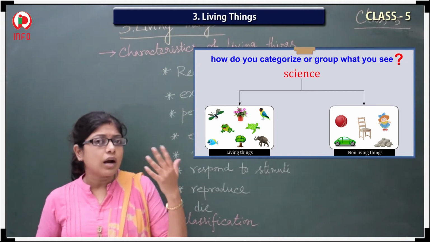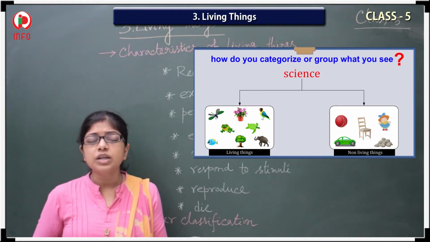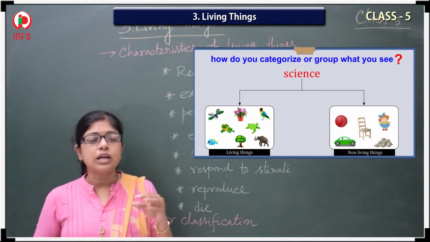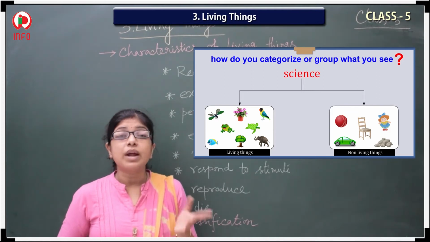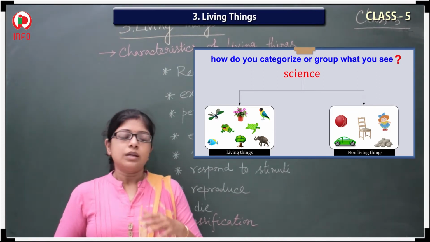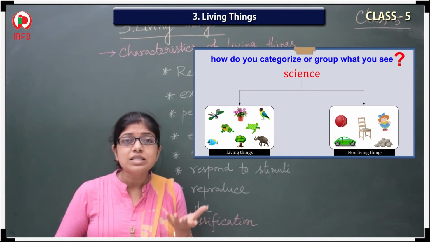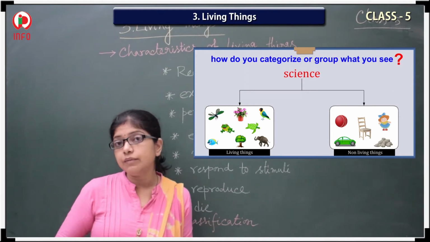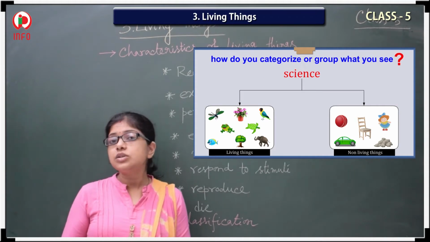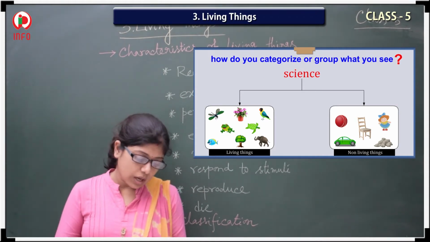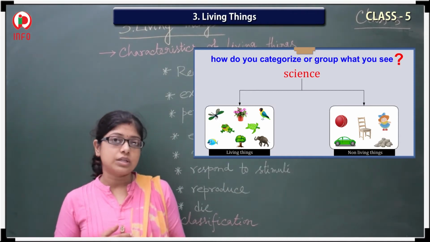So I can understand it or say it after seeing them, isn't it? But if you see, that one is very easy. It sounds very easy, but practically it is very difficult. Some things are there, you can't classify them, what is it actually? Is it a living thing? Is it a non-living thing? You can't decide. So the decision is also difficult. So now we will discuss the different characteristics of life.